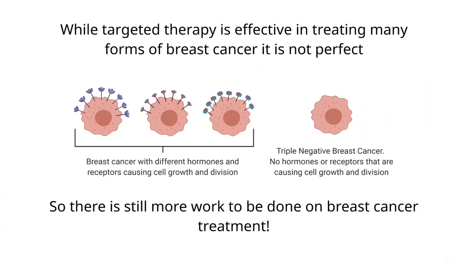While targeted therapy is effective in treating many forms of breast cancer, it's not perfect. There are some types of breast cancer, such as triple-negative breast cancer, that do not seem to respond at all to these targeted therapy treatments. This is because triple-negative breast cancer's cell growth and division does not seem to be reliant on hormones like estrogen, but is instead caused by some other source. So there's still more work to be done on breast cancer treatment in order to fight these forms of breast cancer.